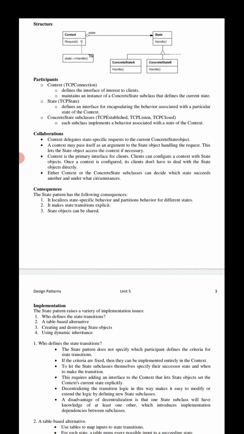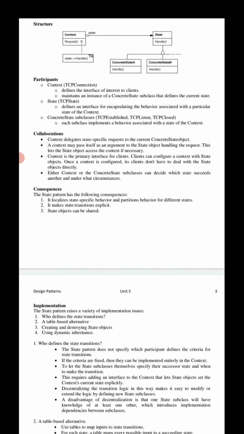And coming to the state section, the TCP state is an abstract class. It defines an interface for encapsulating the behavior associated with a particular state of the context. Here, coming to the subclasses, concrete state A and concrete state B are the subclasses. Related to the motivation section, these are TCP established, TCP listen, and TCP closed. These are certain operations and methods we need to access there.